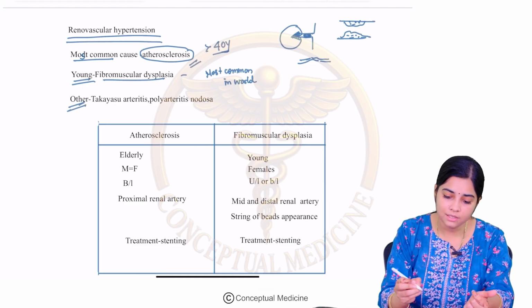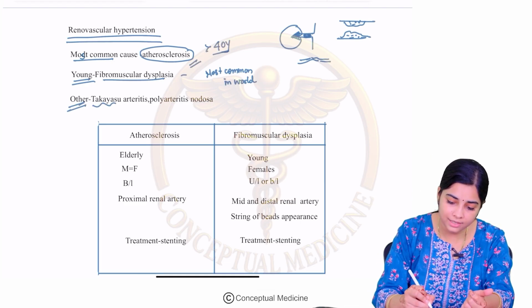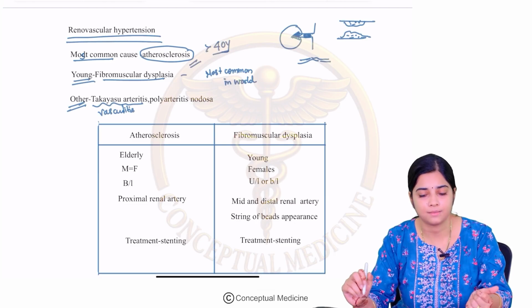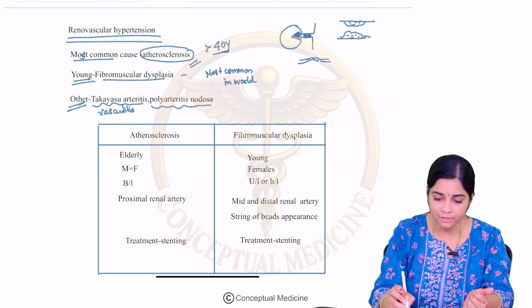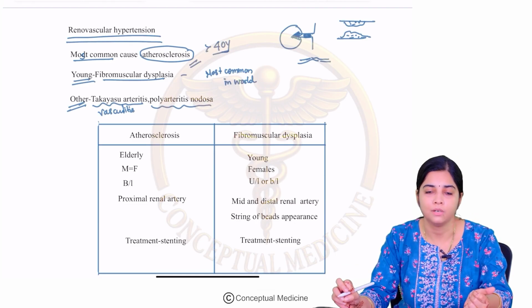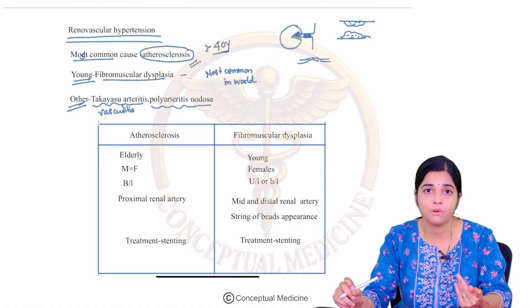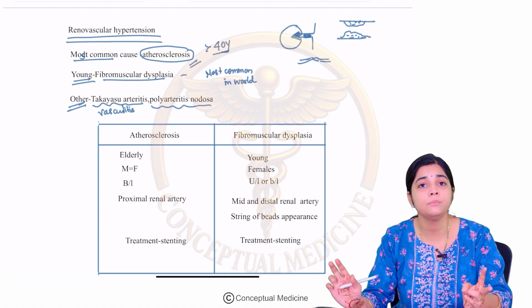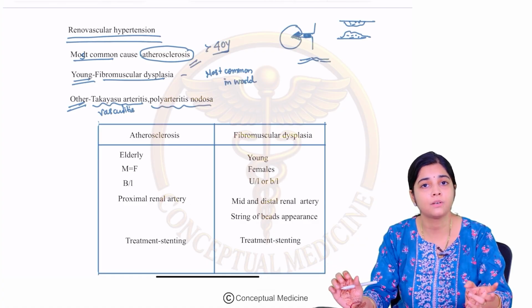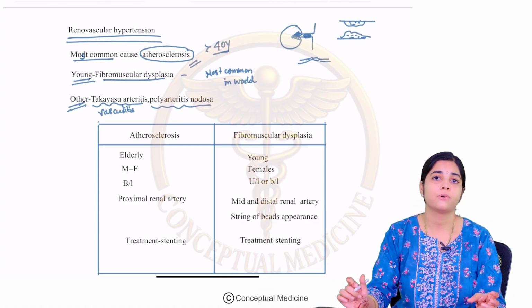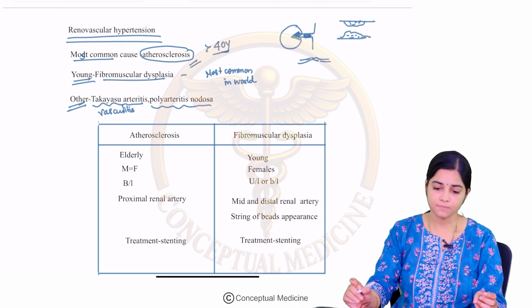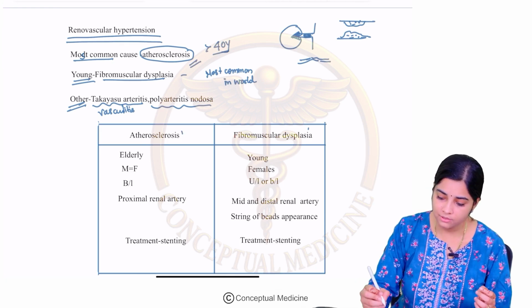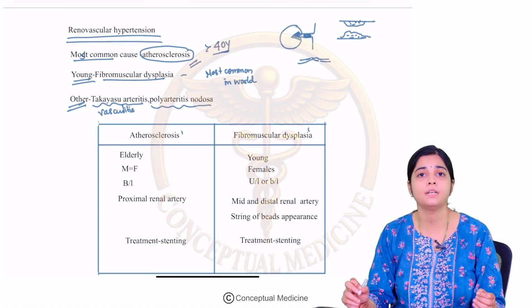Then other causes include large vessel vasculitis such as Takayasu arteritis. This is a large vessel vasculitis. Okay. Then you can also have polyarteritis nodosa. So, these are the causes for renal artery stenosis. So, let us look at the two major causes for renal artery stenosis. One is atherosclerosis, the other is fibromuscular dysplasia.